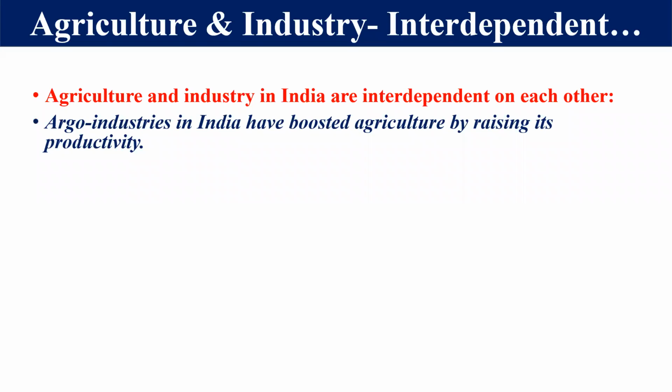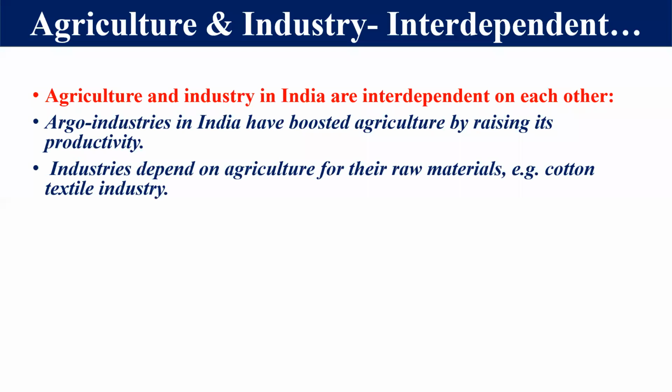So the first topic is agro-based industry. Now, my dear students, these agro industries in India have boosted agriculture by raising its productivity. It means agro industries produce fertilizers, pesticides, insecticides, and some tools and modern machines for agriculture. Due to this, the productivity of agriculture has increased. If the productivity of agriculture has increased, it means the income level of a farmer has increased. It means the country has developed, right?